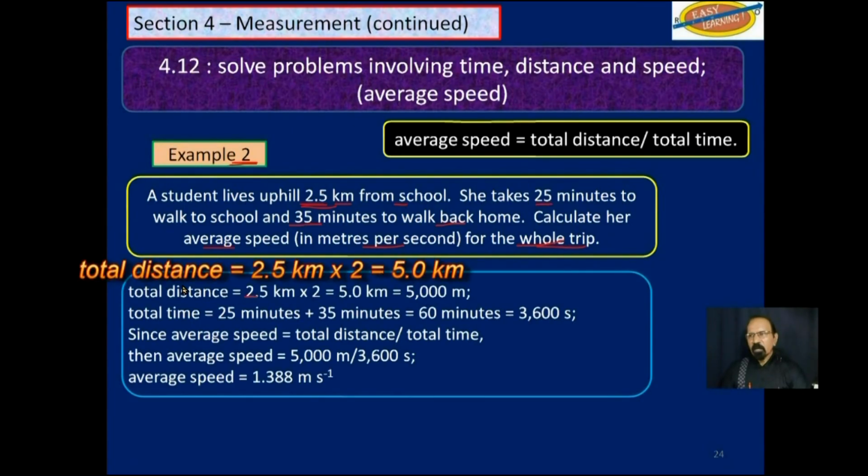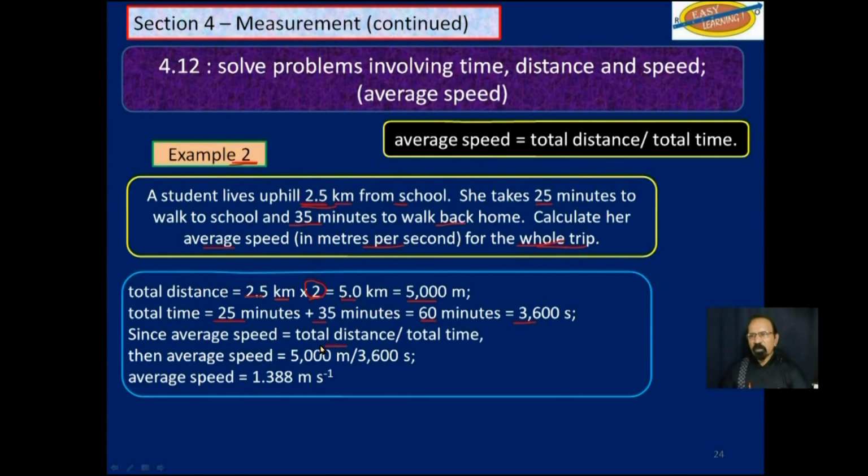So the total is 2.5 kilometers one way. Two-way will be 5.0 kilometers or 5,000 meters. Total time is 25 minutes walking down to school and 35 minutes walking back up home, which would be 60 minutes, which is 3,600 seconds.